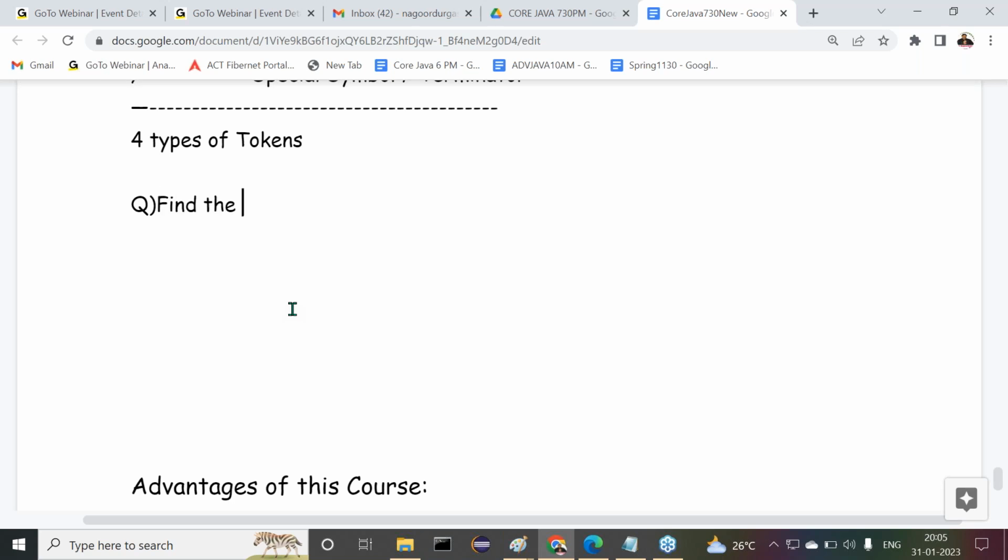Find the number of lexemes and tokens from the following instruction.